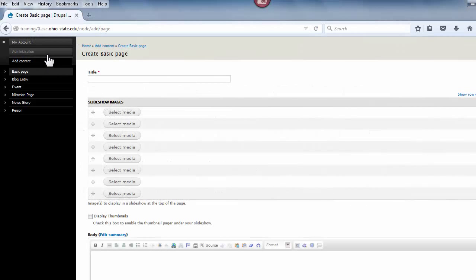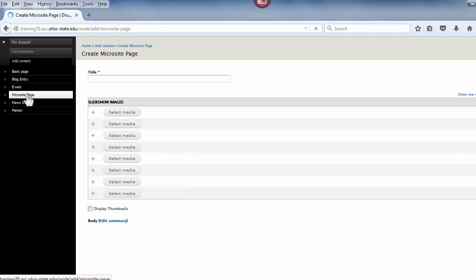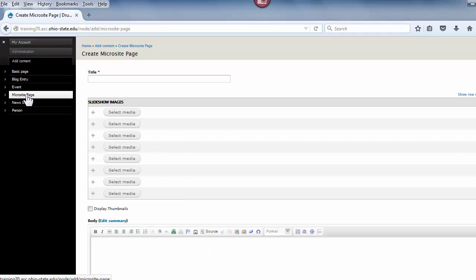The other new content that a content manager can create is the microsite page. This page will appear exactly like a basic page. The only difference is the underlying programming within it that allows it to work within a microsite.